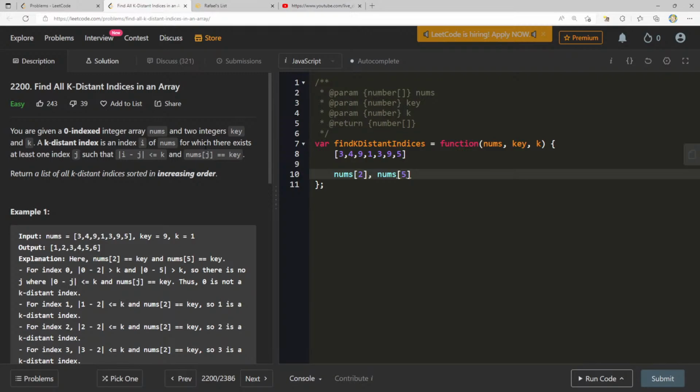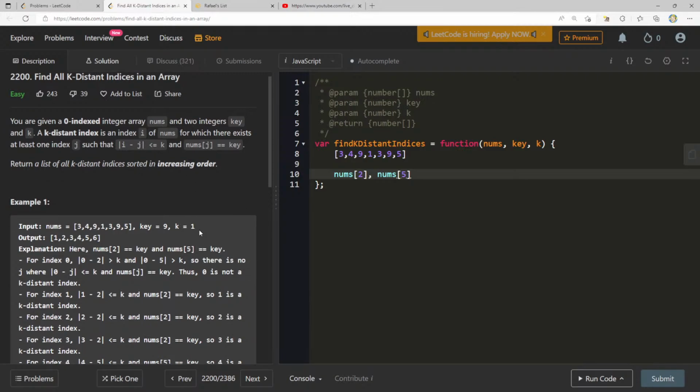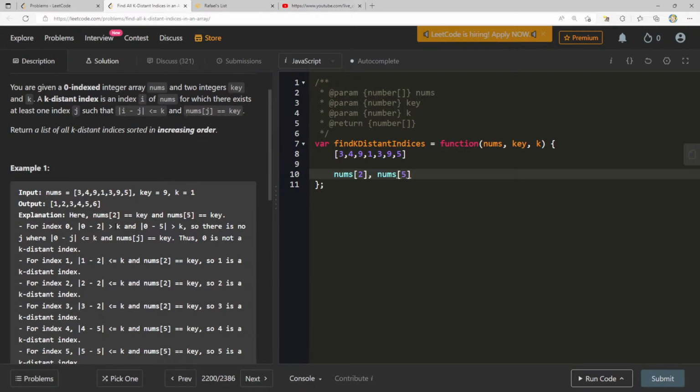And this is index i minus index j. Wait, what? For index 0, 0 minus 2, oh, the absolute value. 2 is greater than k, and 5 is greater than k. There's nowhere, and nums j, thus 0 is not a k-distant index.